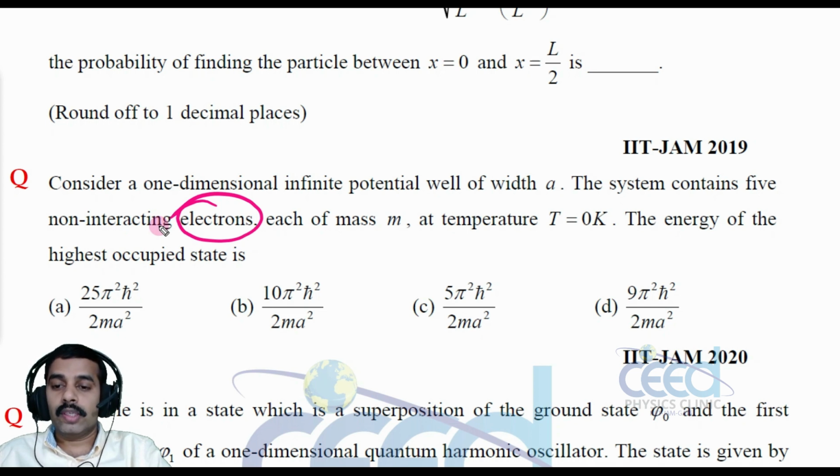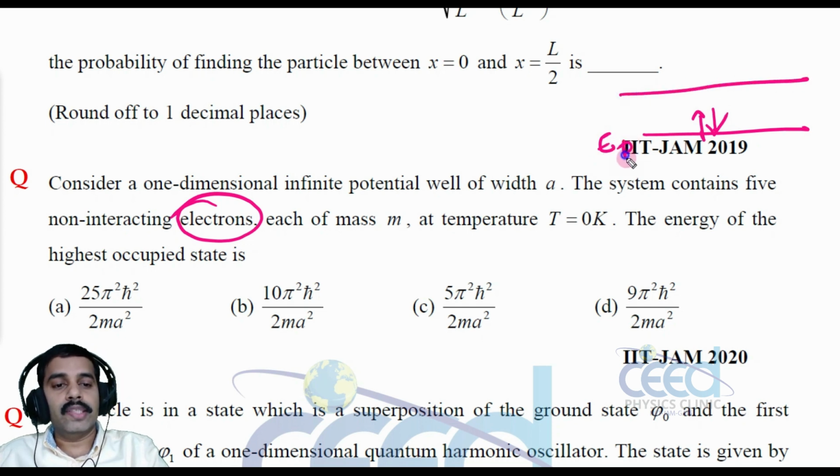For electrons, we can have a maximum of 2 electrons in an energy state, because one is spin up and one is spin down. The third electron never occupies that particular state, because no 2 electrons have the same set of full quantum numbers. So we can occupy 2 electrons, one with up spin and one with down spin, at the ground level, that is E1.